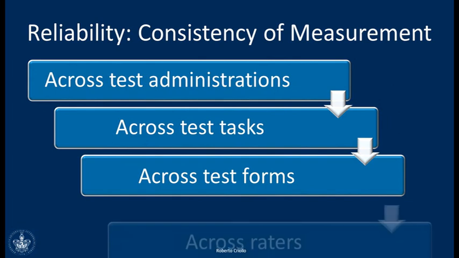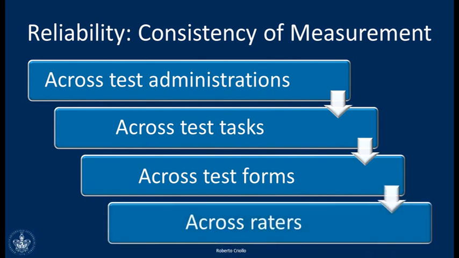And finally, there is a last kind of reliability, and this is that the test should give you similar results across raters. That means that it doesn't really matter who gives you the test. You should get the same result if the test as an instrument of measurement is reliable.